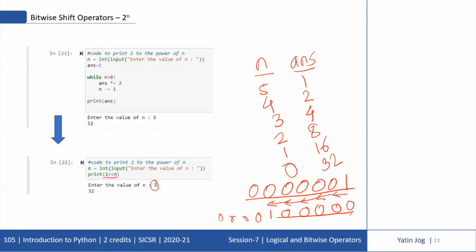Now this is 2 raised to 0, which is 1. Then if you look at the next numbers, 2, 4, 8, 16 and 32. So what you get is the answer 32. And that is the use of the left shift operator. 2 raised to 5 is 32.